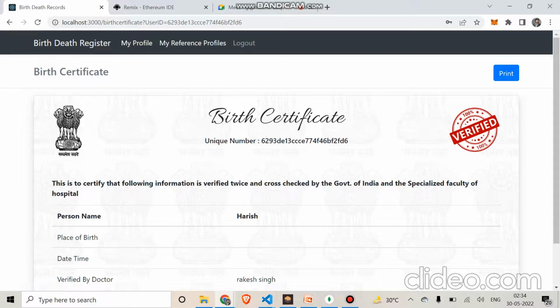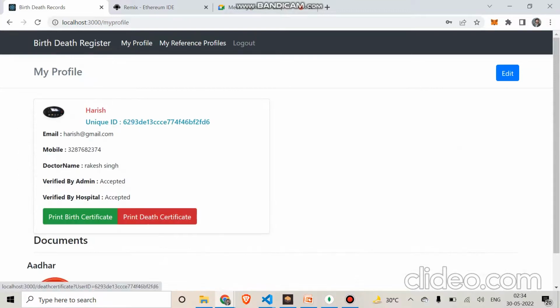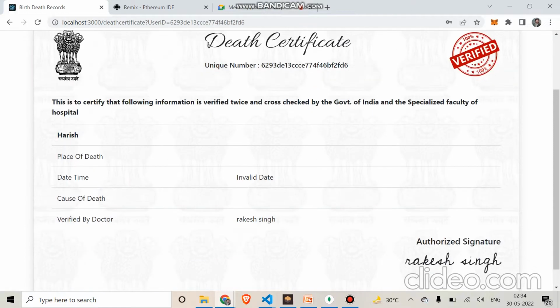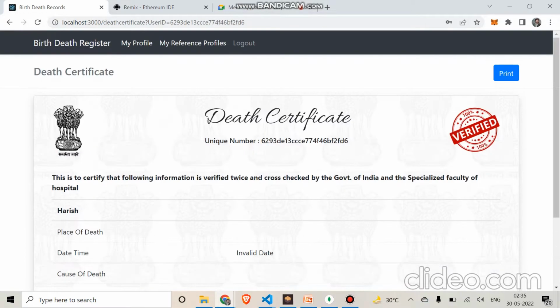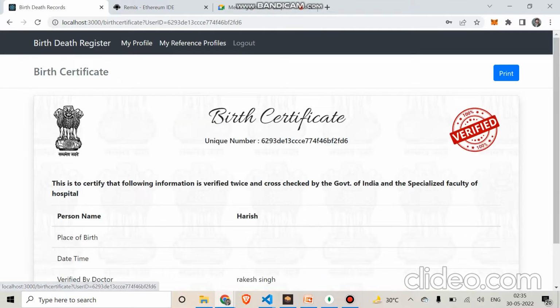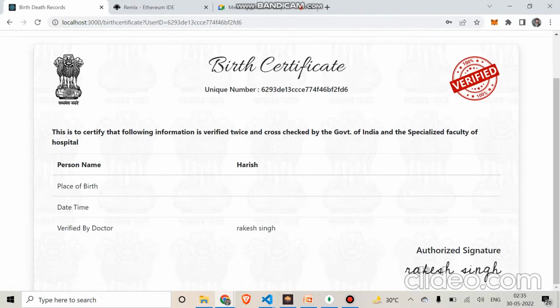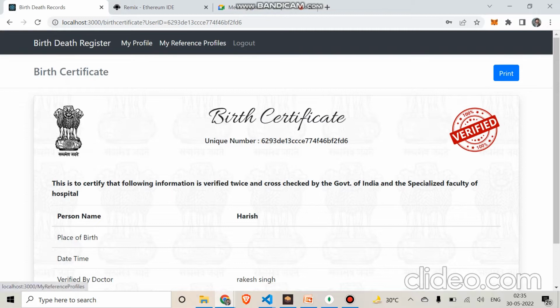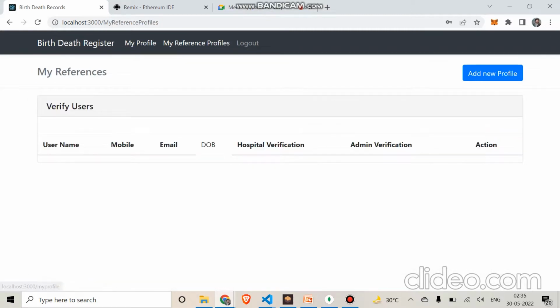We can add more entries here, but for explanation purposes we are just showing this. In this, the place of birth and date of birth entries are empty, so these entries will be filled by the admin. And this is a feature of the reference profile.